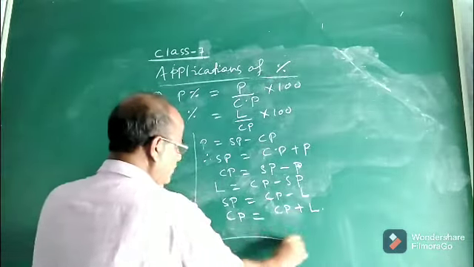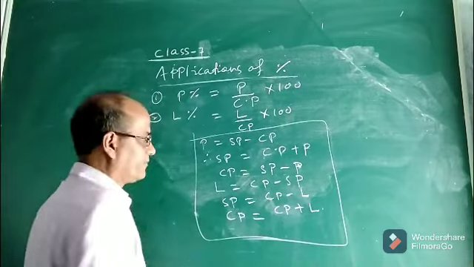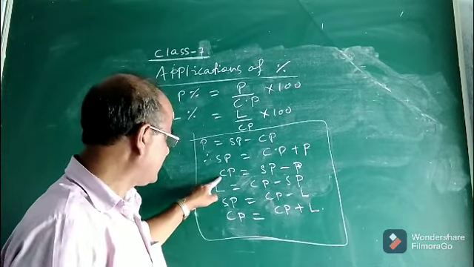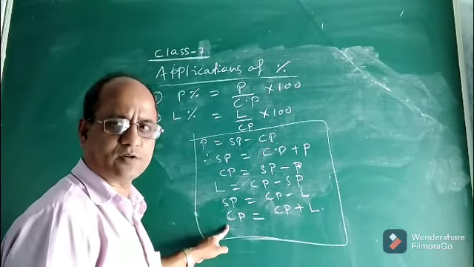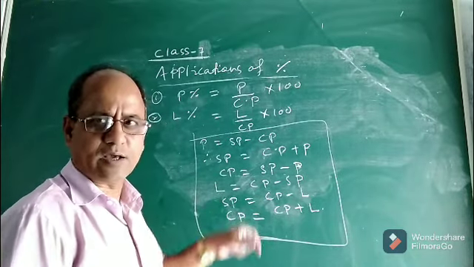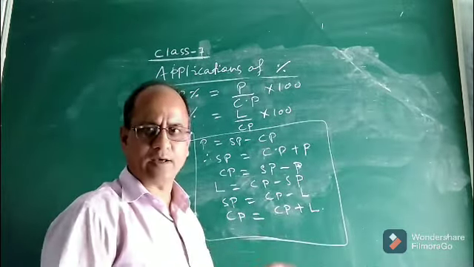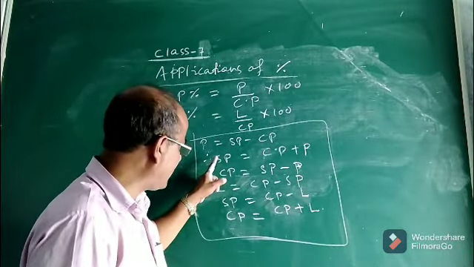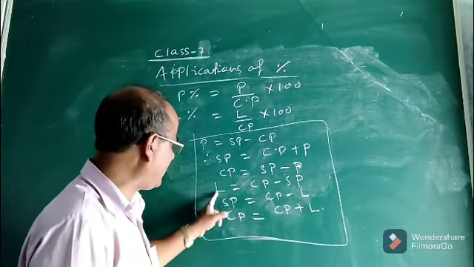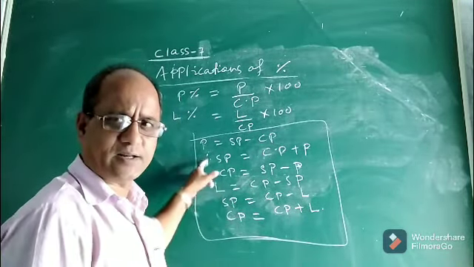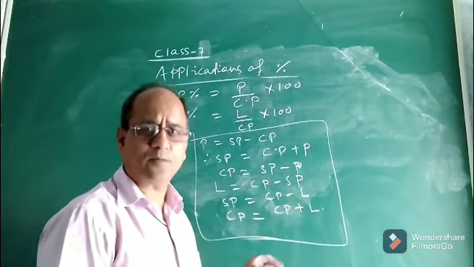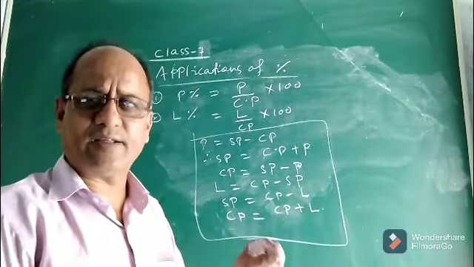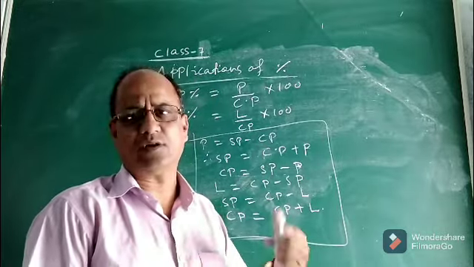These are some formulae which we have already read in class 5. This is the formula for selling price, this is another formula for selling price, this is one formula for cost price, this is another formula for cost price. We have to remember all these formulae so that we can do problems later while doing exercises or applications. Okay. These are 2 formulae for cost price and 2 formulae for selling price. Apart from these formulae, we will discuss 4 new formulae in this class, which are very, very important for us to remember. Then only we can do problems.